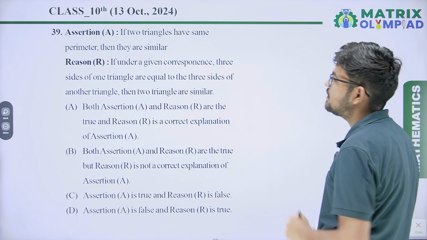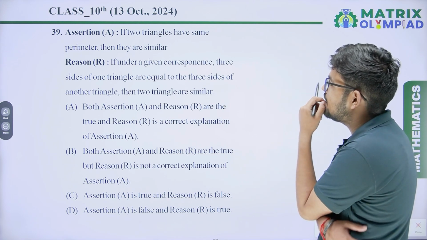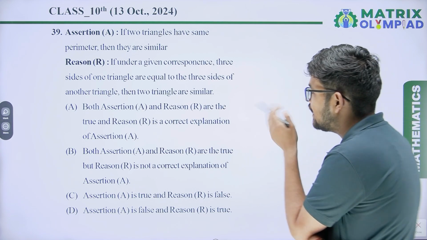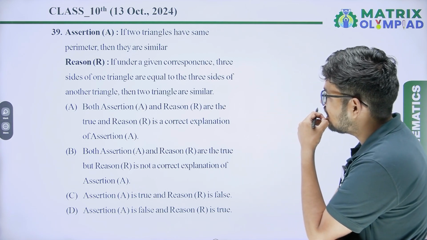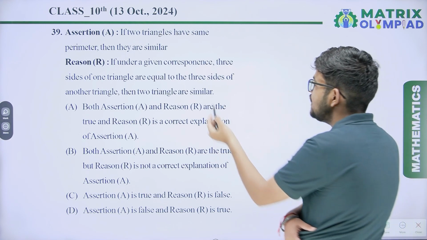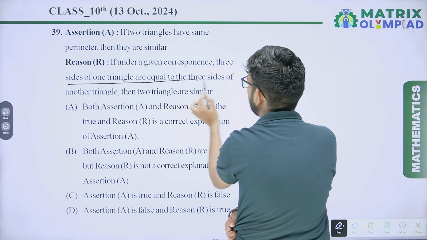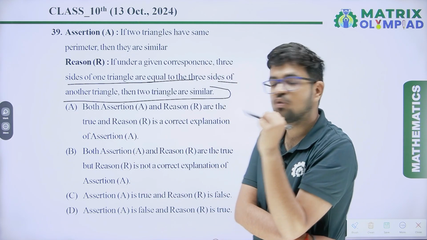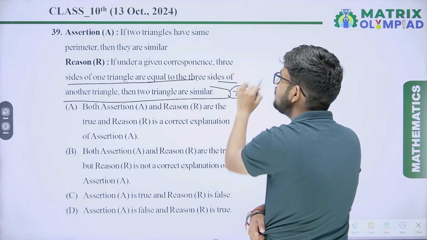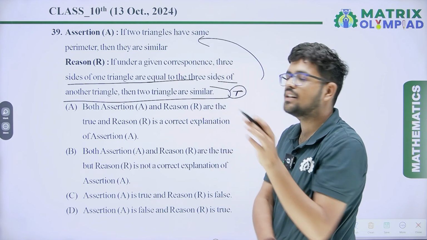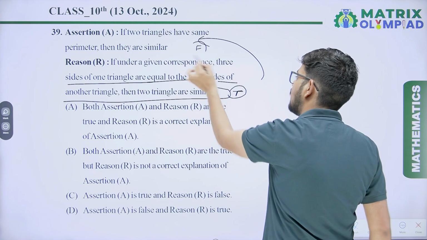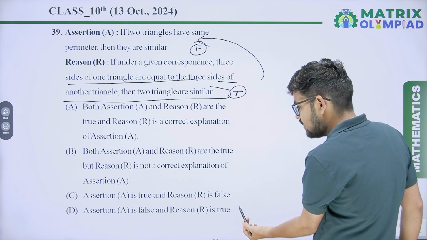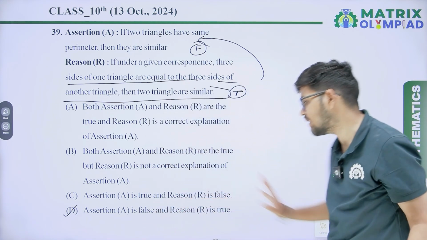Okay, question number 39. Assertion: if two triangles have the same perimeter, then they are similar. Reason: if the three sides of one triangle are equal to the three sides of another triangle, then these triangles are similar. Yes, if three sides of one triangle are equal to three sides of another triangle, they are similar as well as congruent. So this will be true. But the assertion, if two triangles have the same perimeter then they are similar, is not correct. So our reason is true, but the assertion is not correct. That is option D. Assertion is false and reason is true.